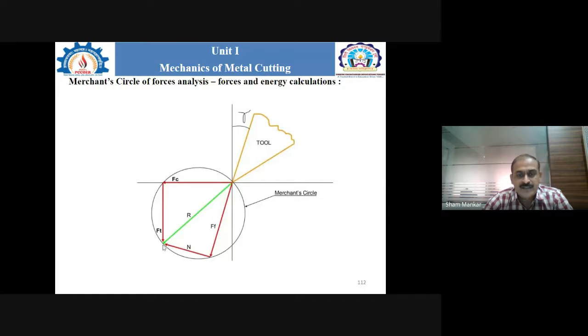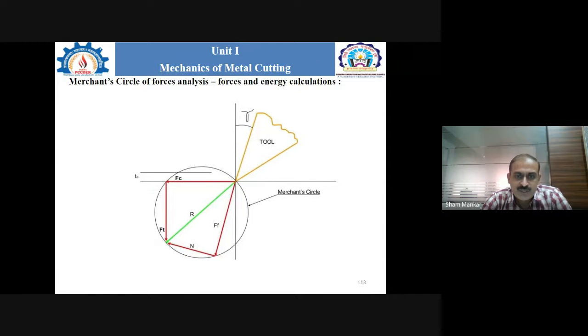From this point there is a line which is drawn here and which touches the resultant force R.